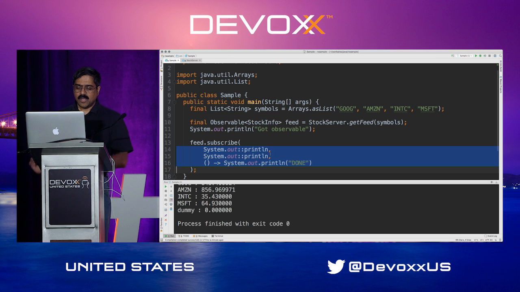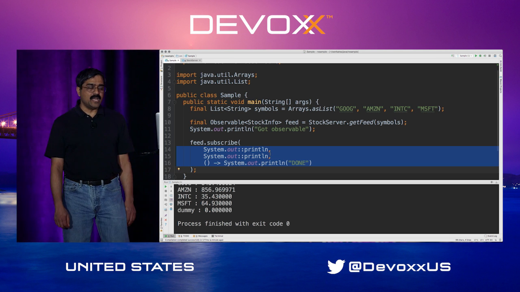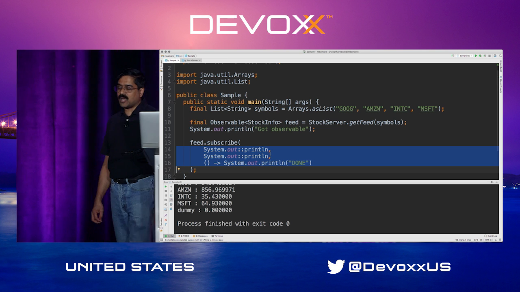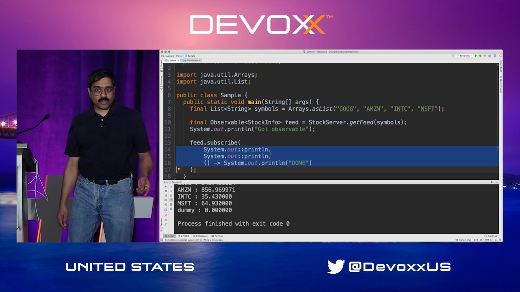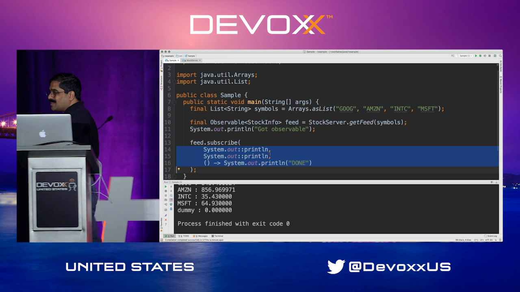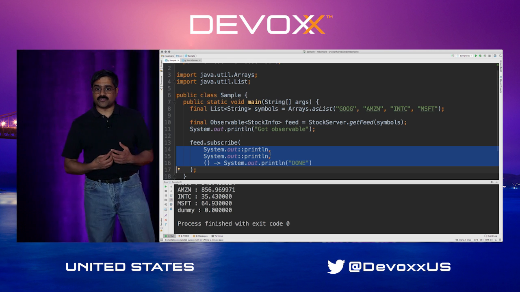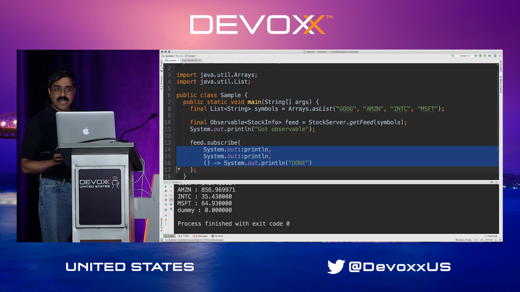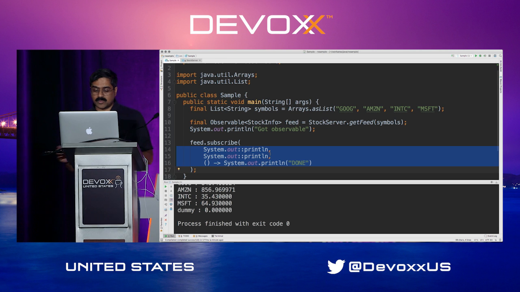If you look at these three lines, they are really the three different things that we are talking about. The first line is your data channel, the second line is your error channel, and the third line is your complete channel. So there's a way for you to receive data through one of these three channels: data through the data channel, error through the error channel, or the complete signal through the complete channel.